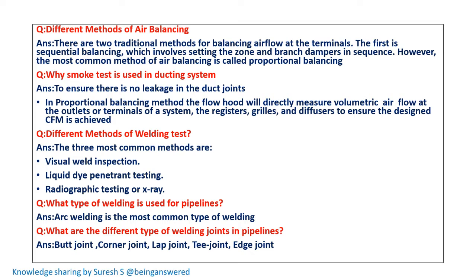What are the different methods of weld tests? The three common methods are visual weld inspection, liquid dye penetration test, and radiographic testing, or X-ray test. What type of welding is used for pipelines? Arc welding is the most common type of welding used in general. What are the different types of welding joints in pipelines? Butt joint, corner joint, lap joint, T-joint, and edge joints.